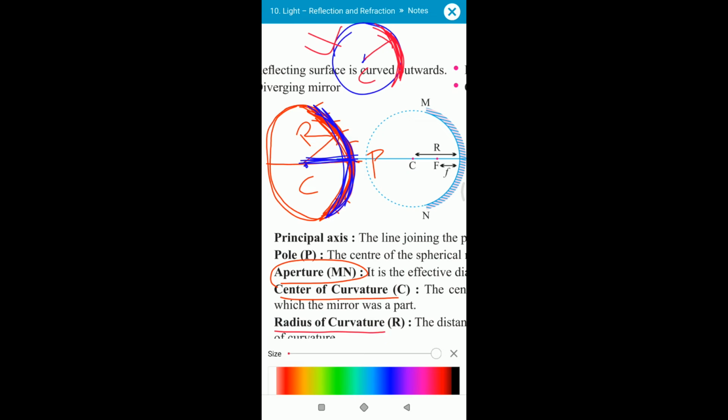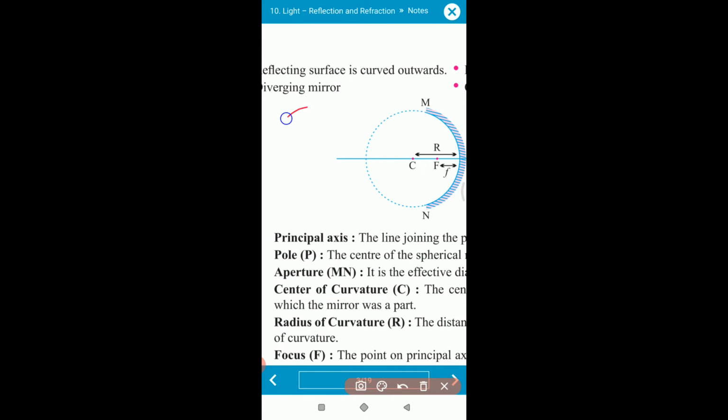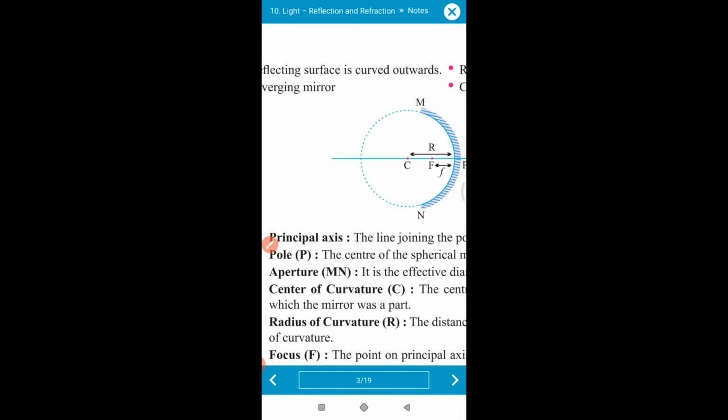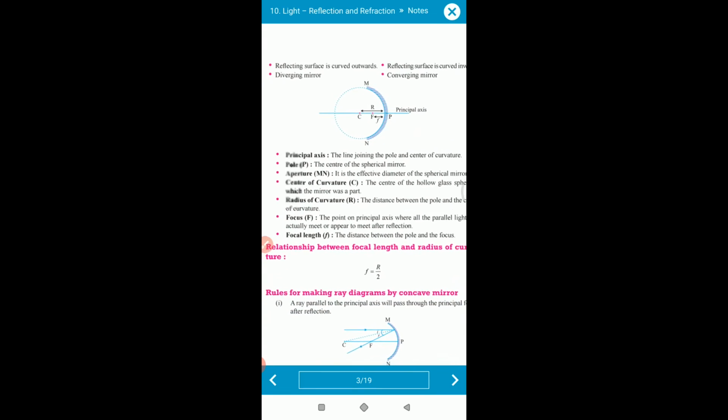And what is radius of curvature? Okay, so we'll see, from which sphere the mirror is made, the radius of this sphere is called the radius of curvature for this mirror. The radius of this globe from which the mirror is made is called the radius of curvature for this mirror. Understood? Okay, so in this case we have learned various terminology.